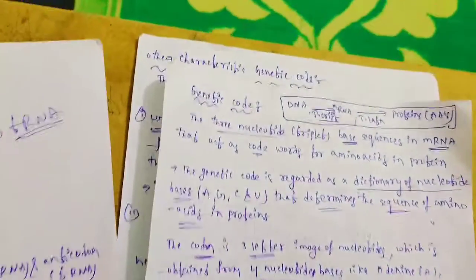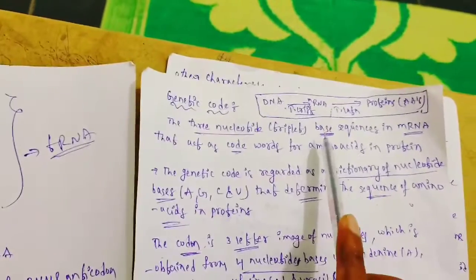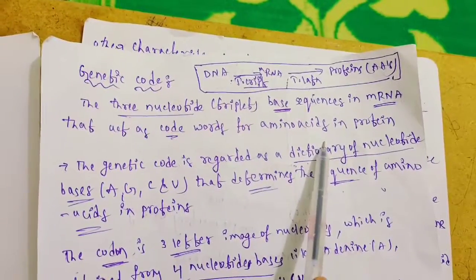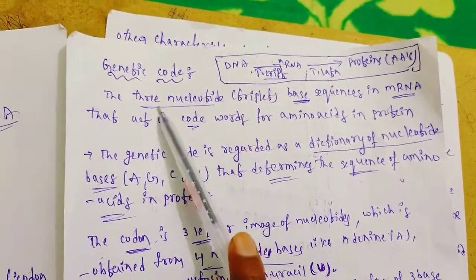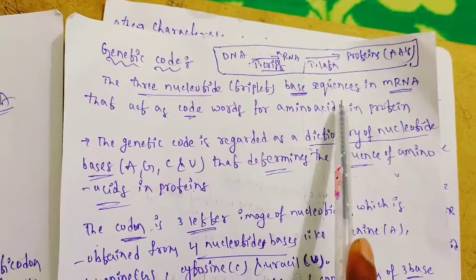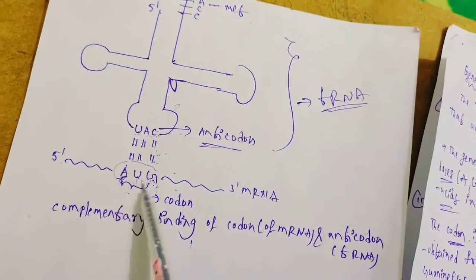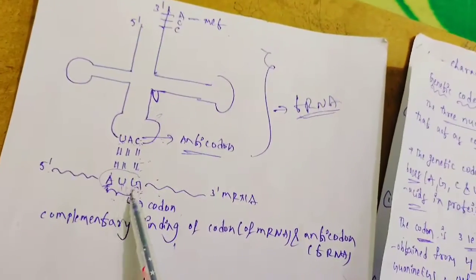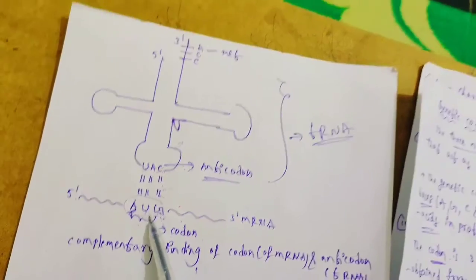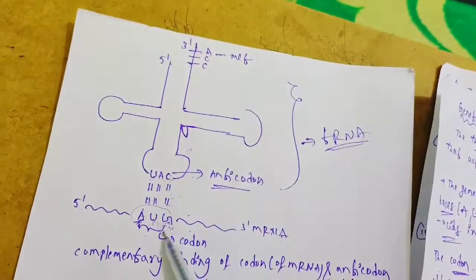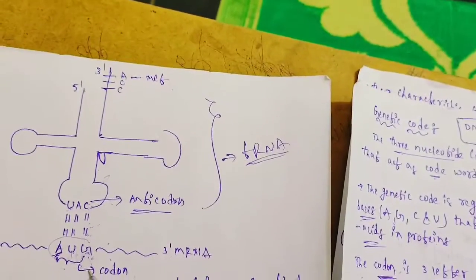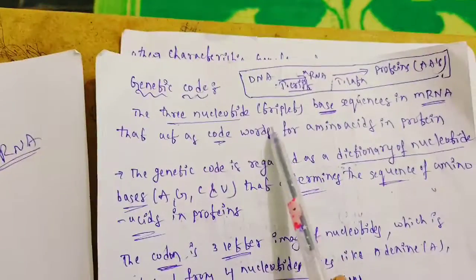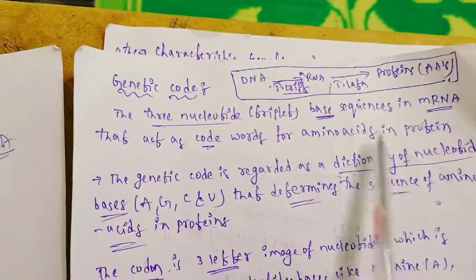Okay, let's enter into our topic, genetic code. The 3 nucleotide base sequence in mRNA that acts as code words for amino acids in protein is known as the genetic code. This is a 3 nucleotide base sequence. Here I have taken AUG, a 3 nucleotide base sequence in mRNA. This codon acts as a code word for an amino acid. Which amino acid? Methionine. That acts as a code word for amino acids in protein. That is known as the genetic code.